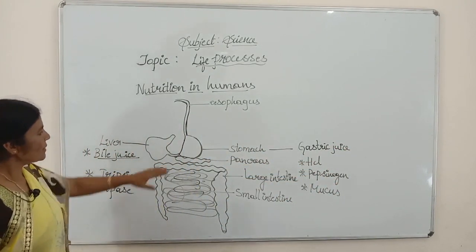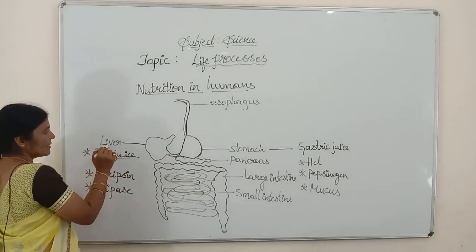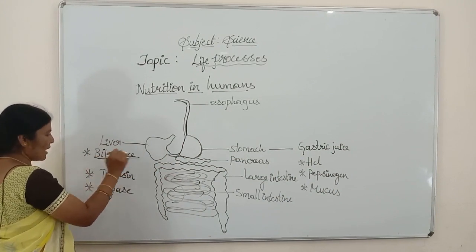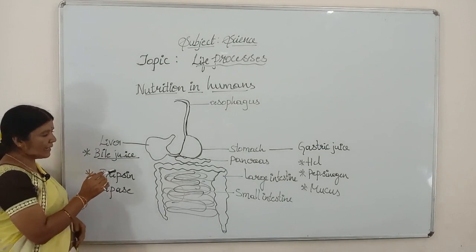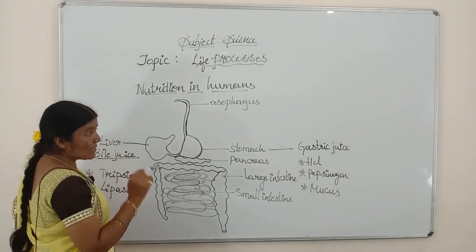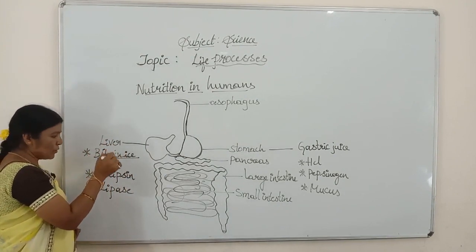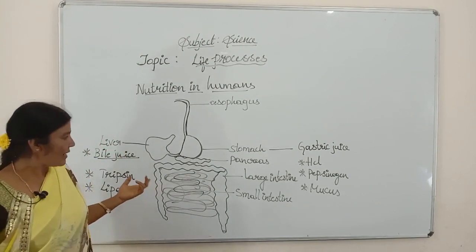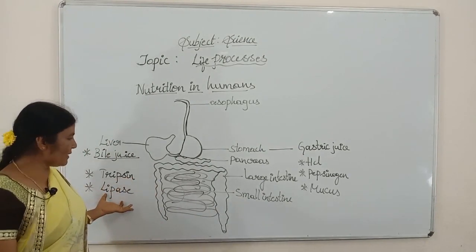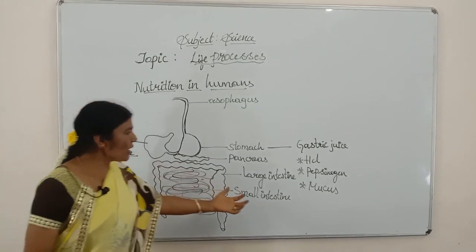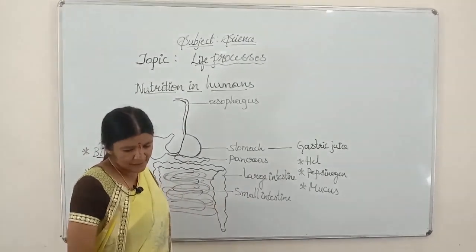Now from the stomach, the food enters the liver, where it secretes. Secretions of the liver are called bile juice. It contains trypsin and lipase. Trypsin again helps in the digestion of emulsified fats, where emulsification takes place in the bile juice. Next, lipase again digests the proteins. Next, the food enters the small intestine, where complete digestion takes place.